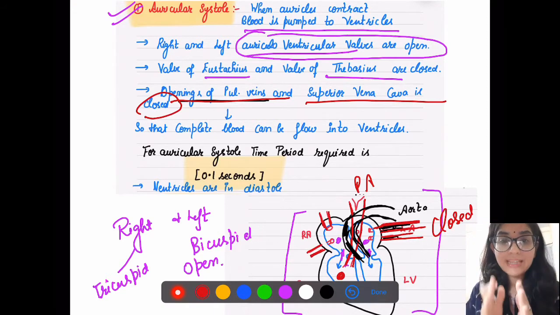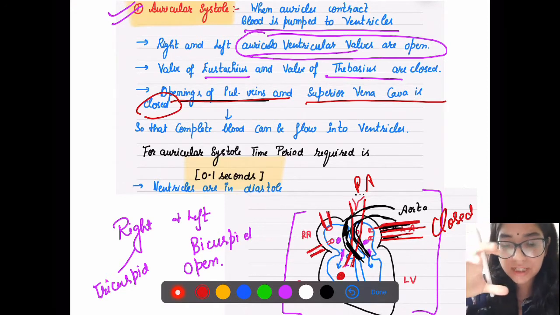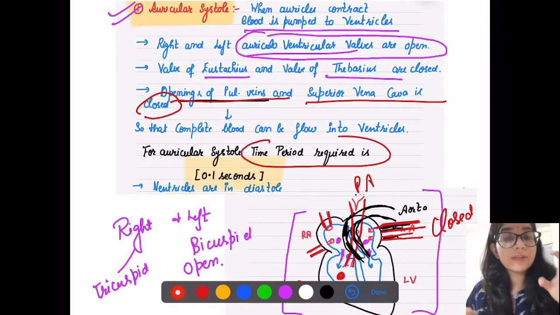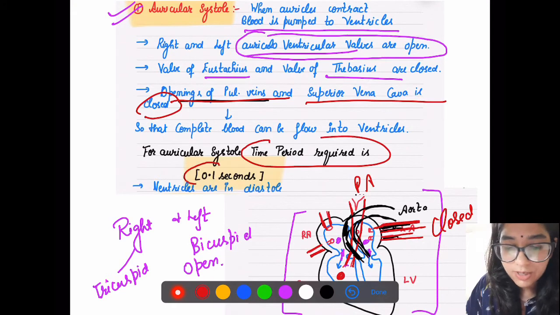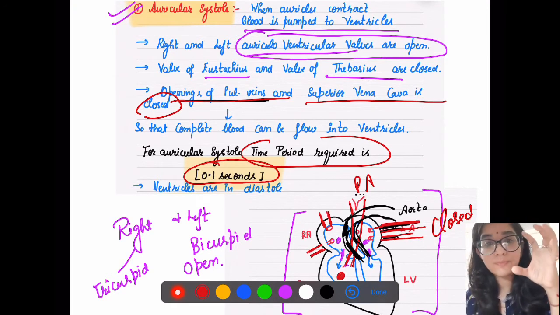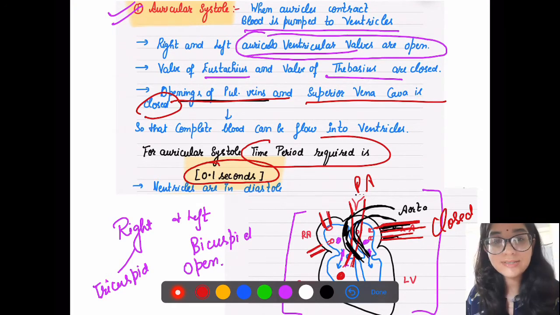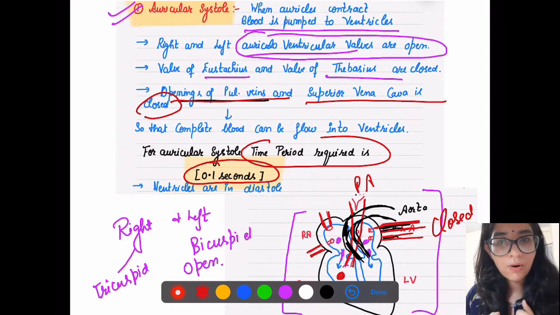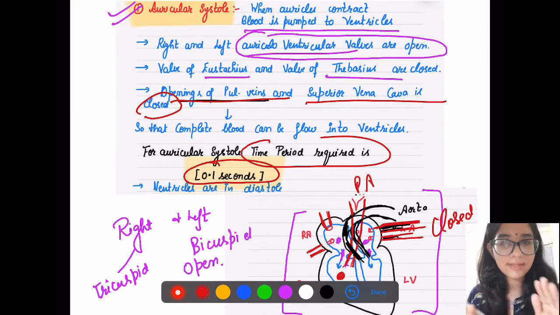So when this is happening, when your auricles are in systole, contracting, the time period within which they contract is only 0.1 seconds. Within the 0.1 second, it finishes its work, right? So now when auricles are contracting, what are ventricles doing? They are doing nothing, right?